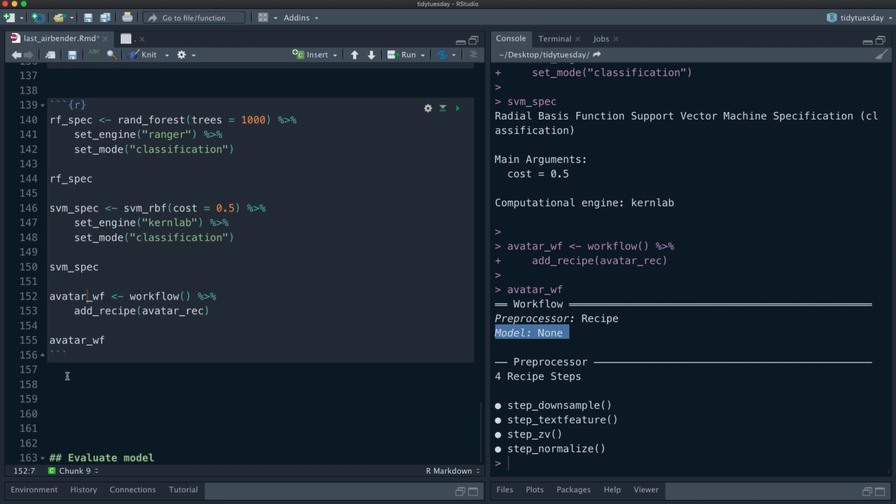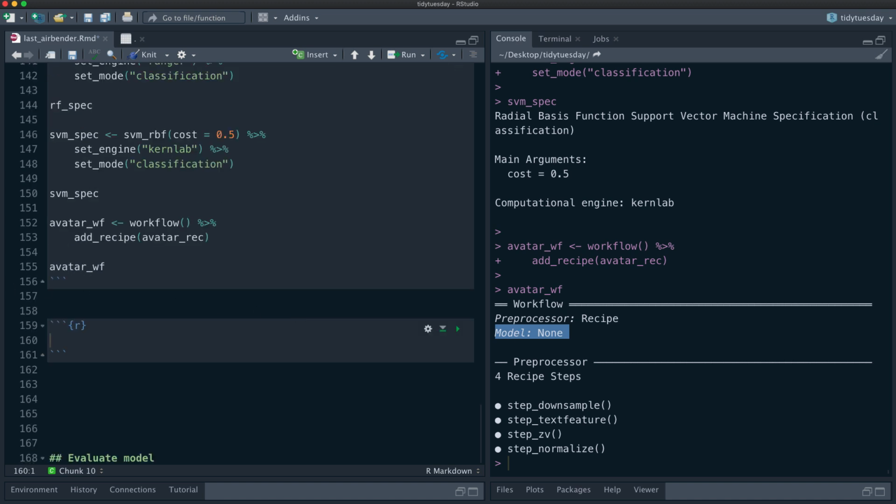A workflow is a way to put together pieces of your modeling process, and they stick together like Lego blocks so that you can carry them around. This one right now has a preprocessor, but it doesn't have a model yet. So we're going to do that when we get ready to do the model fitting.